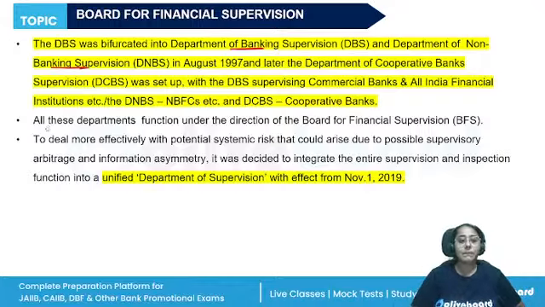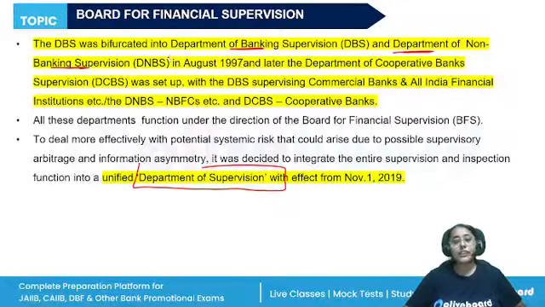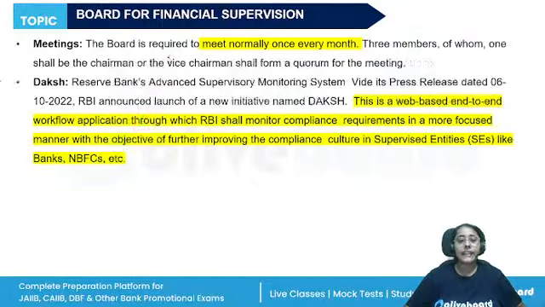So we had three departments. Now, in 2019, all of them have been merged again into a unified Department of Supervision. All right, so earlier there were three: Department of Banking Supervision, Non-Banking Supervision, and the Cooperative Bank Supervision. In 2019, they have been merged and a uniform department for the supervision has been set up.